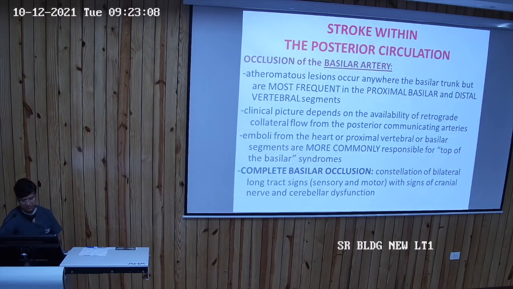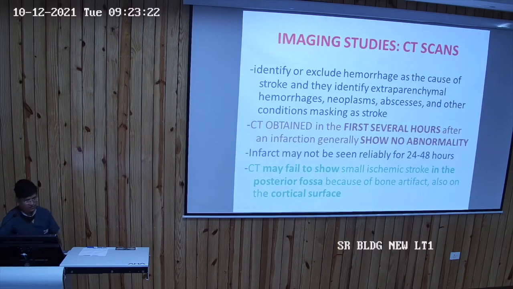Whenever there is a complete basilar occlusion, it leads to a constellation of bilateral long-tract signs, sensory and motor, with signs of cranial nerve and cerebellar dysfunction. So this is the stroke within the anterior circulation and the stroke within the posterior circulation.